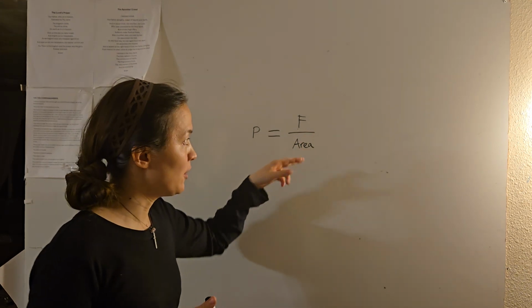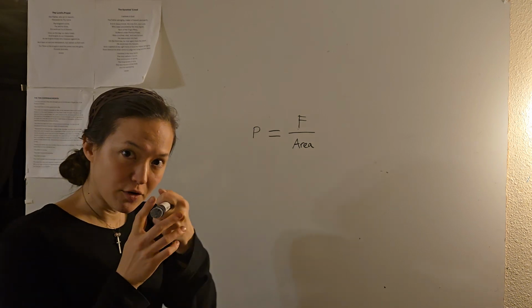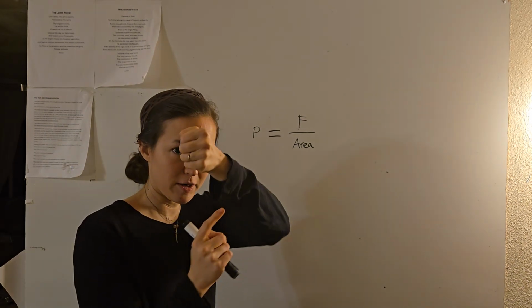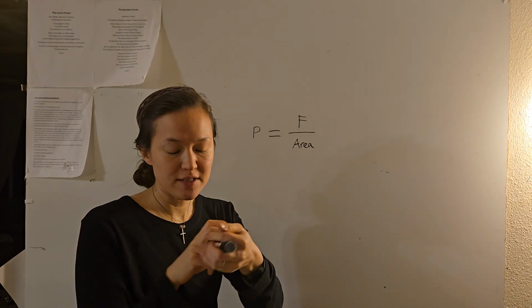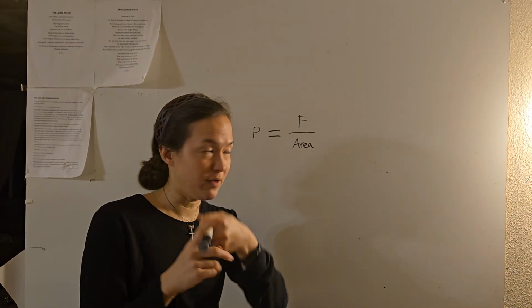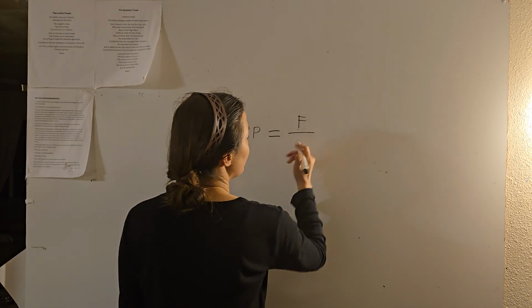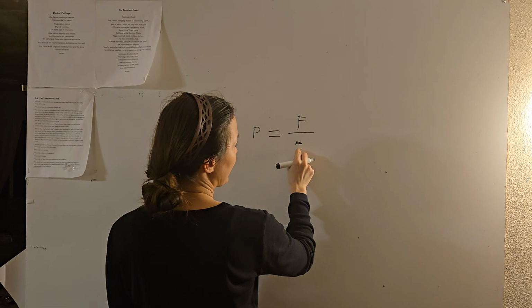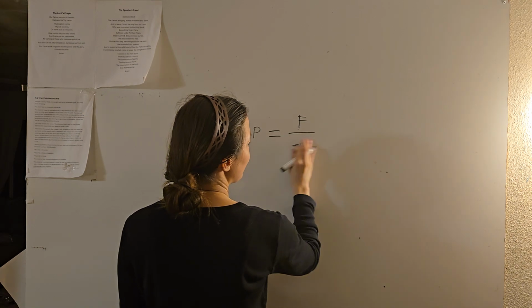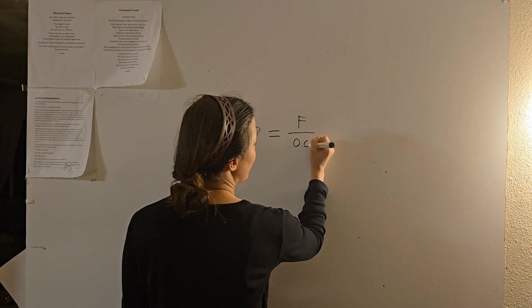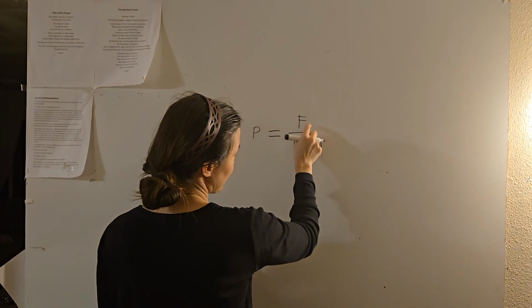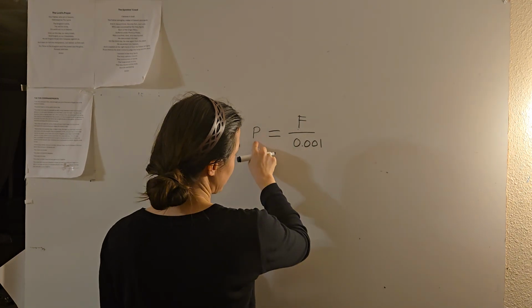But what I just did with the knife is decrease the area of the part that's hitting someone. It's even smaller than my knuckle, very, very tiny. And remember, when we divide anything by a tiny little number, this thing gets huge.